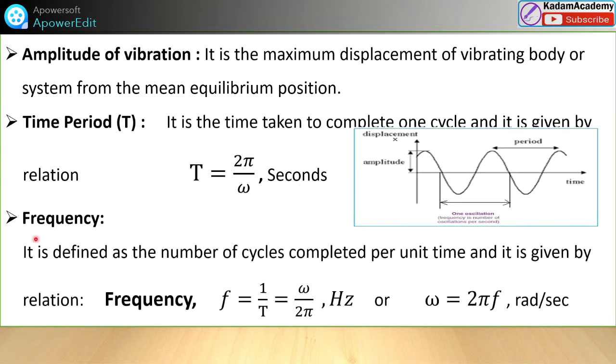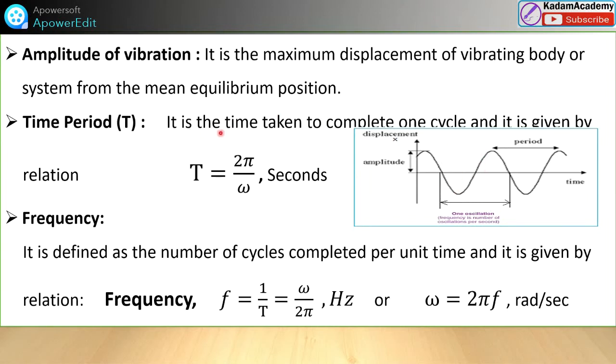Okay, so what is frequency? Here again the graph is shown to you. This graph is nothing but the SHM motion, represented by a cosine or sine wave. This is a sine wave, the motion of any vibrating body. The maximum displacement is the amplitude, whose definition is covered.